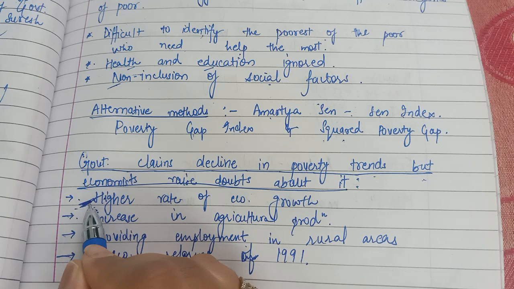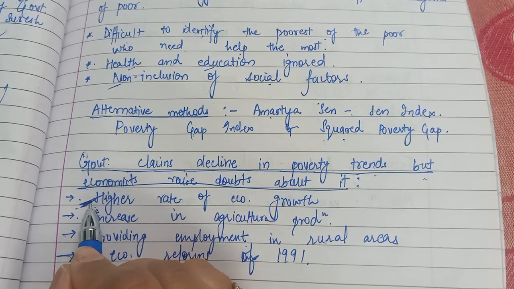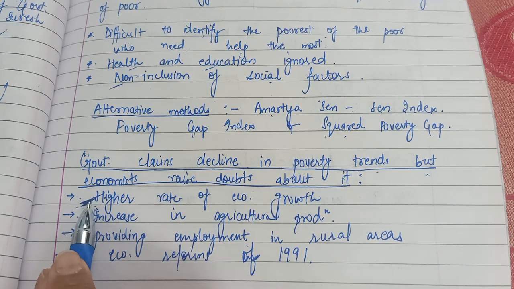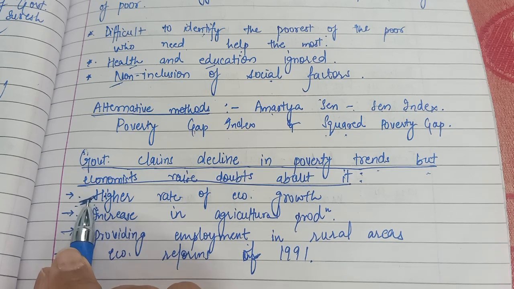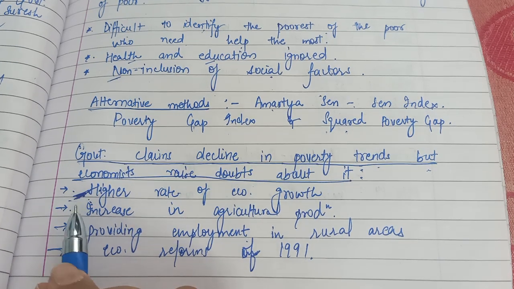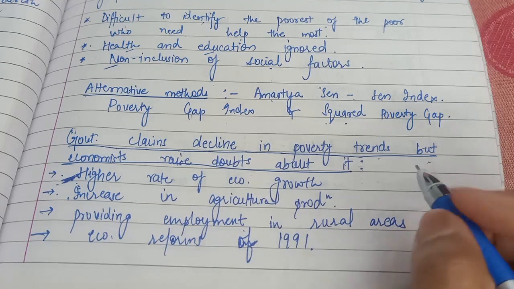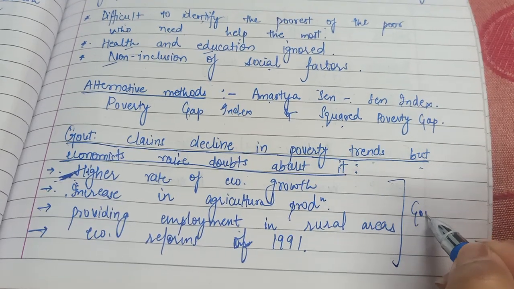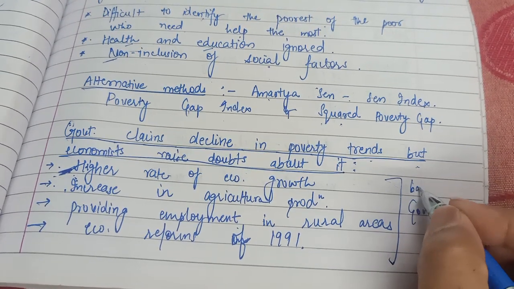Obviously, if the economy is growing, if we are producing more goods and services, it means poverty trends are declining. Poverty is declining in the country. The second reason which government gives, these are the reasons government gives, the bases used by government.